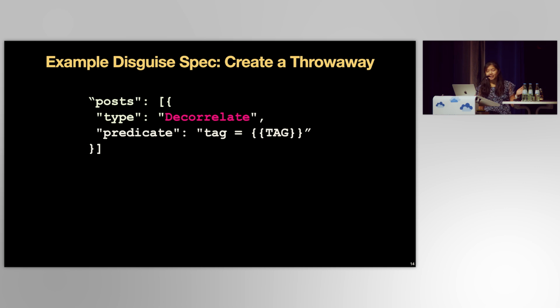So as an example disguise specification, say the developer wants to support clients creating throwaways. The developer simply has to specify the table, which is posts, the type of primitive operation, decorrelate, which will dissociate data from the owner, and a predicate on the tag, which will be instantiated to be the topic to throw away when the client invokes the hook.